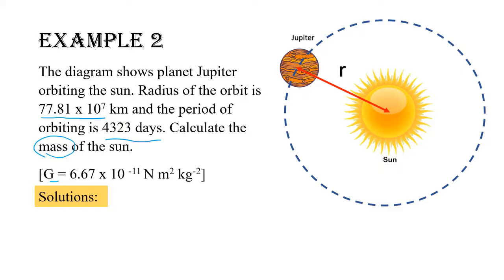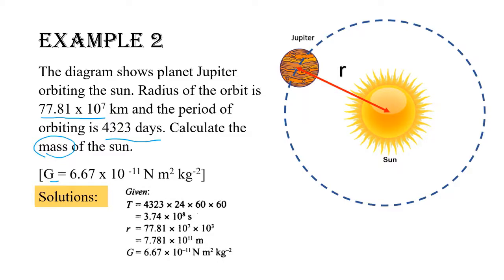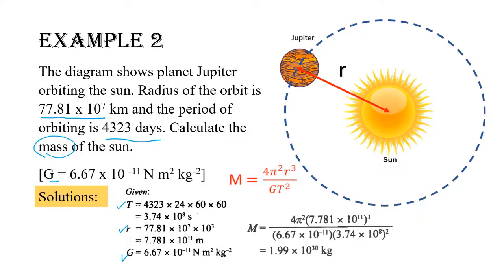Using the same techniques, identify the information using the symbols. Then, write down the suitable formula. Finally, substitute numerical values into the formula and perform the calculation. We will get the mass of the Sun is 1.99 times 10 to the power of 30 kg.